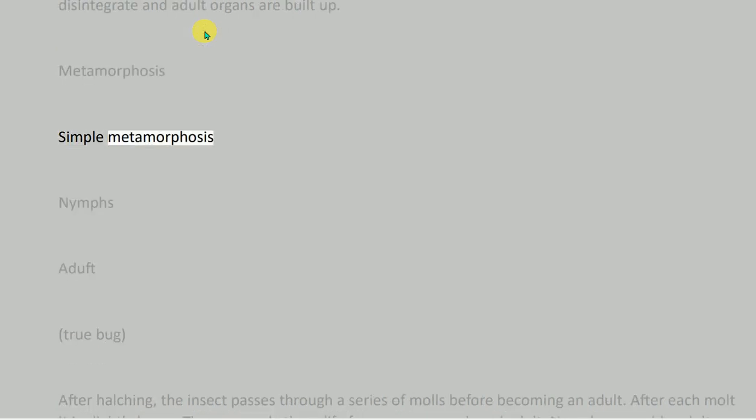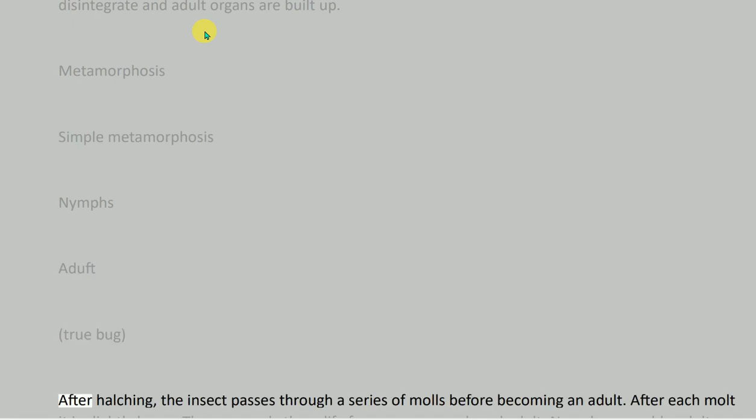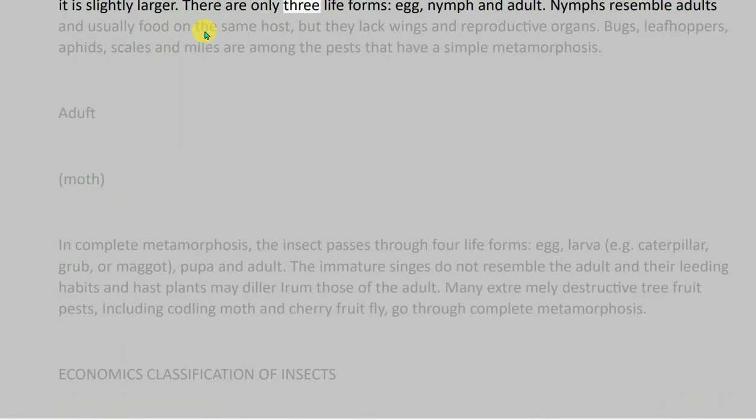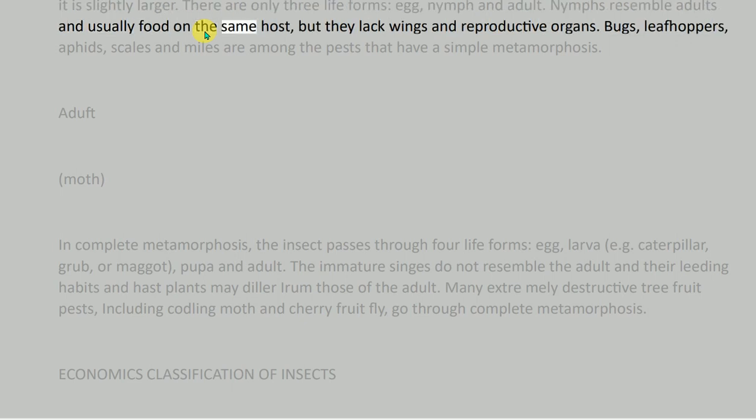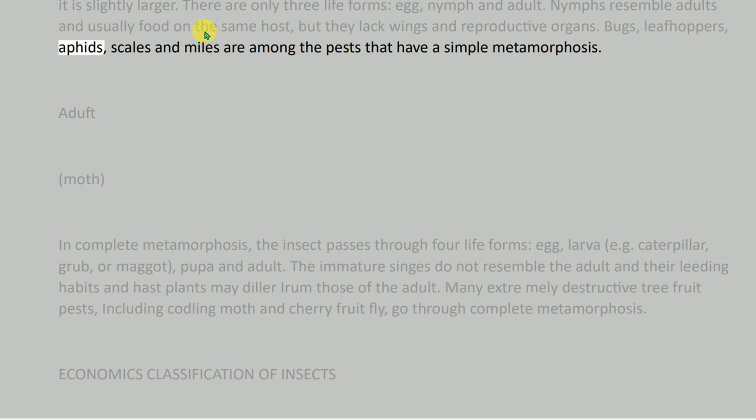Simple metamorphosis. After hatching, the insect passes through a series of molts before becoming an adult. After each molt it is slightly larger. There are only 3 life forms: egg, nymph and adult. Nymphs resemble adults and usually feed on the same host, but they lack wings and reproductive organs. Bugs, leaf hoppers, aphids, scales and mites are among the pests that have a simple metamorphosis.